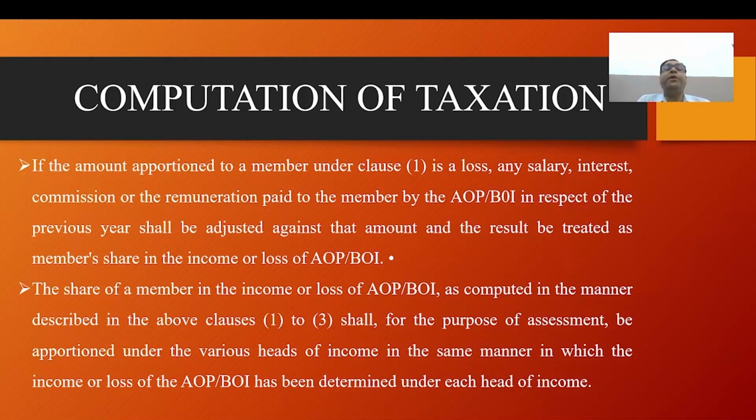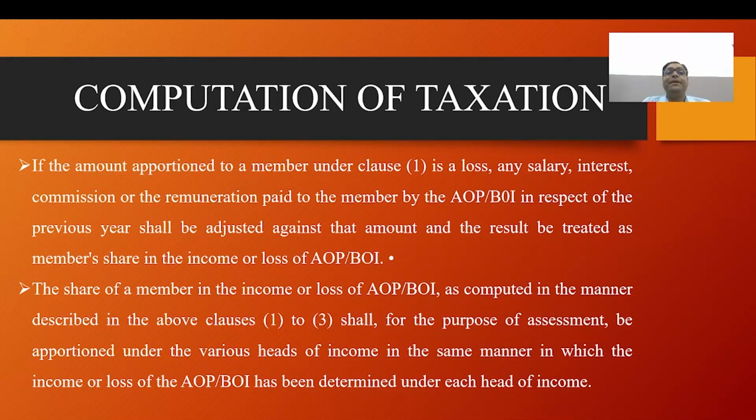I am repeating this point. Where none of the members has total income exceeding the maximum exemption limit, in such case AOP will pay income tax on its total income at the slab rates which are the same as applicable to an individual, and the benefit of basic exemption of 2,50,000 shall be available to such AOP and BOI.